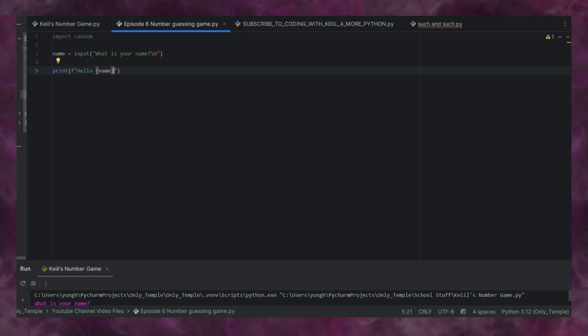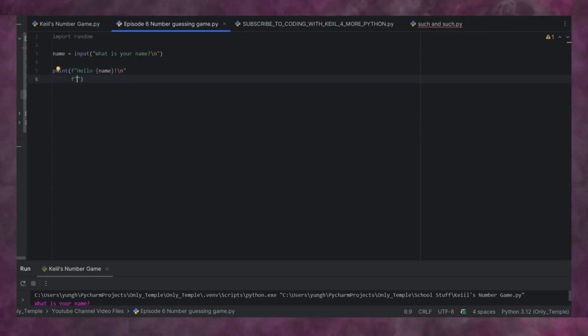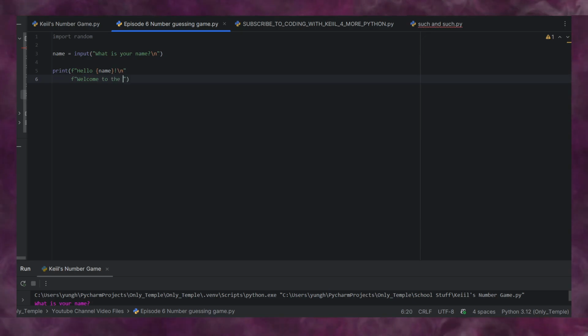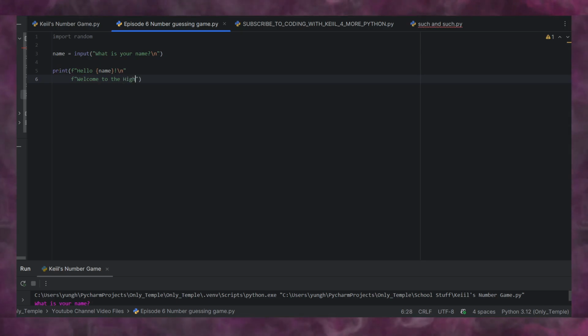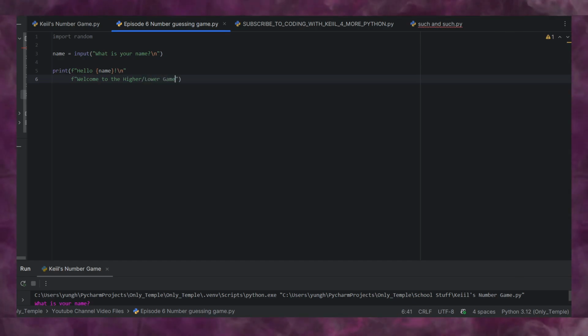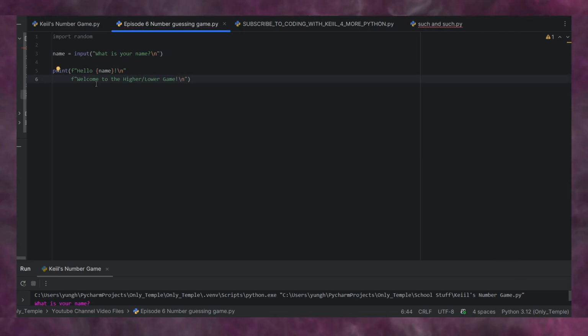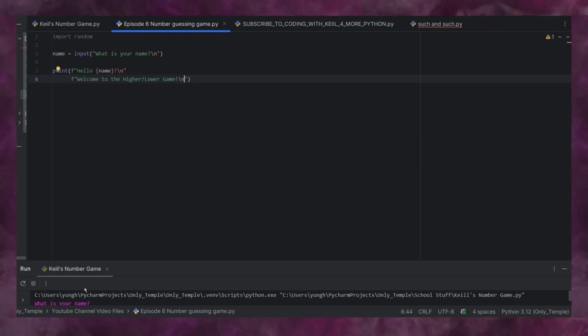Yeah, and we'll do a little excited face. We'll skip a line, and then we'll say, "Welcome to the higher lower game." Okay. And we put these new line characters in there just because, like you've seen, it makes the code look so much better when it prints out down here. Okay.